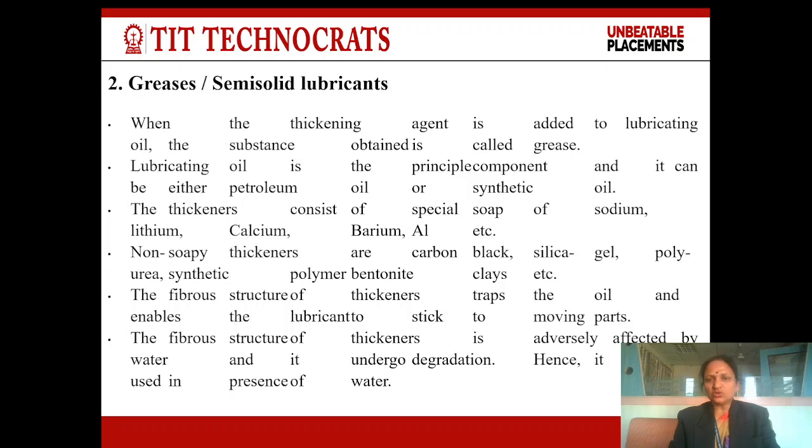The thickener consists of special soaps of sodium, lithium, calcium, barium, aluminium, etc. Non-soapy thickeners are carbon black, silica gel, polyurea, synthetic polymer, bentonite, clay, etc. The fibrous structure of the thickener traps the oil and enables the lubricant to stick to moving parts. The fibrous structure of the thickener is adversely affected by water and it undergoes degradation, hence it is not used in presence of water.